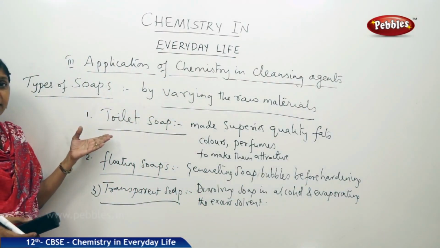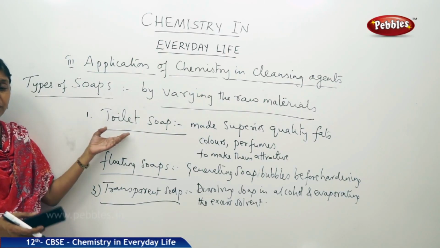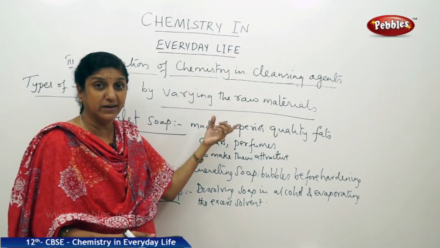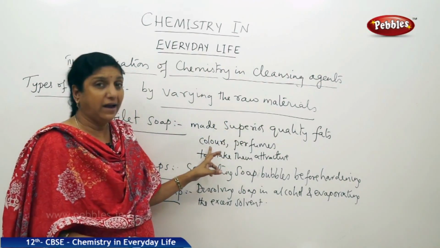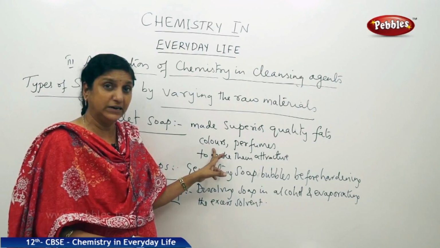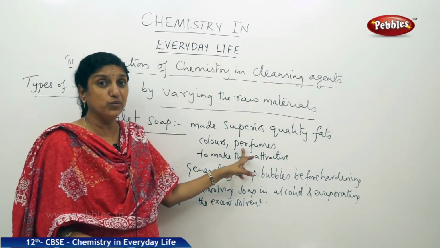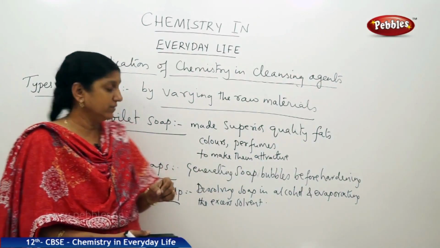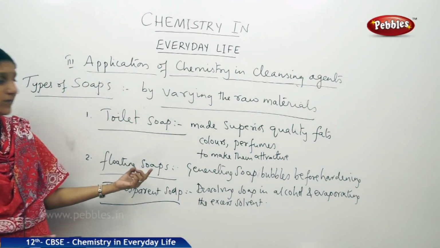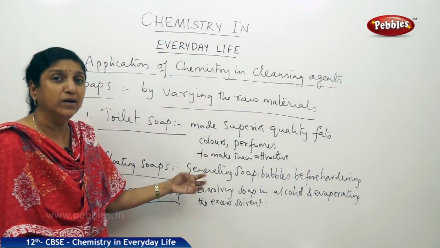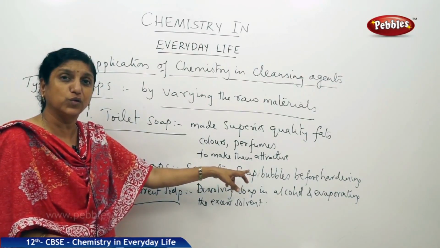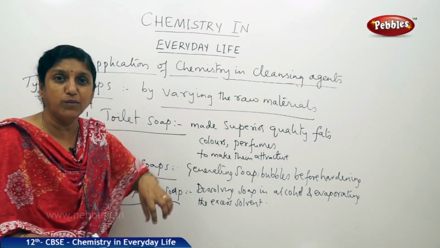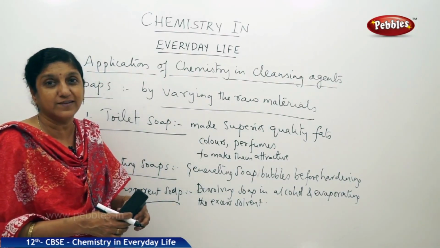So what are the different types you have seen so far? Toilet soaps obtained from superior quality fat like milk cream and so on, with attractive colors and perfumes added to the raw materials. Then we saw how floating soaps are made: by blowing bubbles into the soap solution before the hardening process happens.